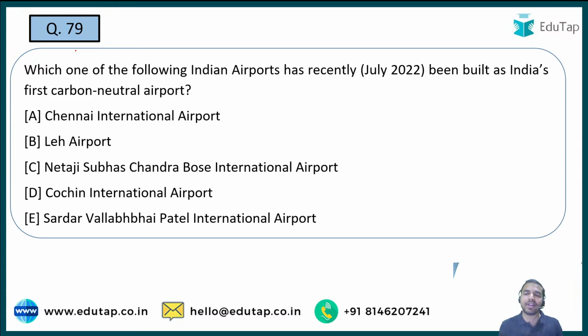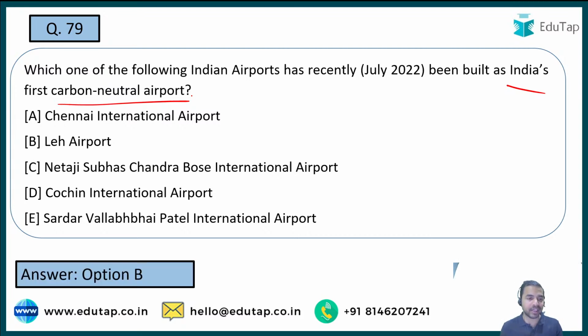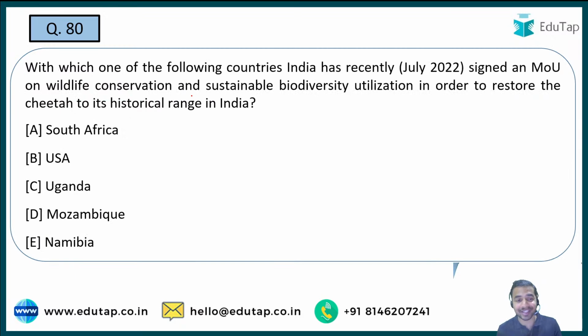So quickly tell me the name of the Indian airport which has been built as India's first carbon neutral airport. See guys, a very important question once again. Which of these has become India's first carbon neutral airport? Recently it has been built, and here the right answer to the question is option B, that is Leh Airport. Well done Puneet, you have answered the question correctly. So option B is the right answer, that is Leh Airport. Let's move on to the next question.